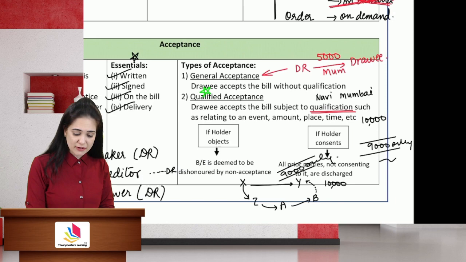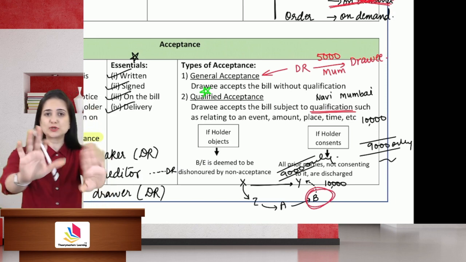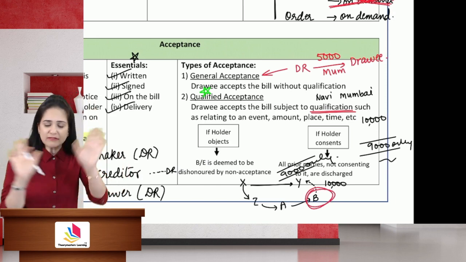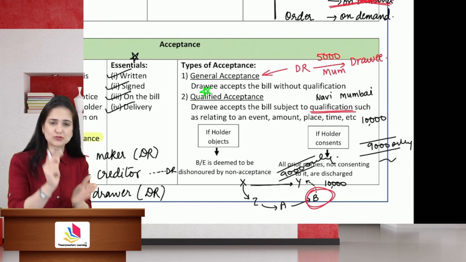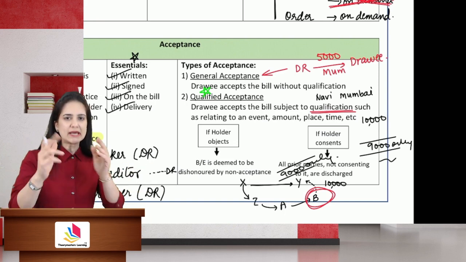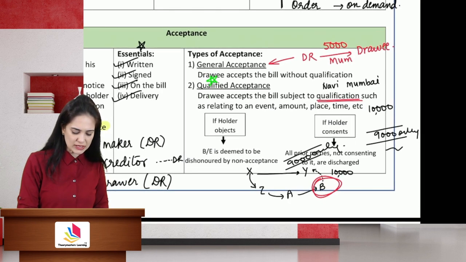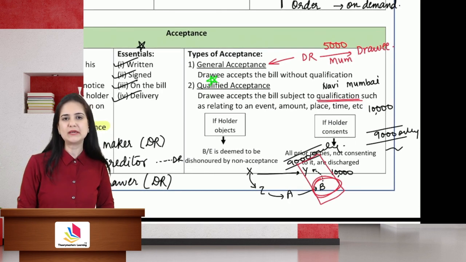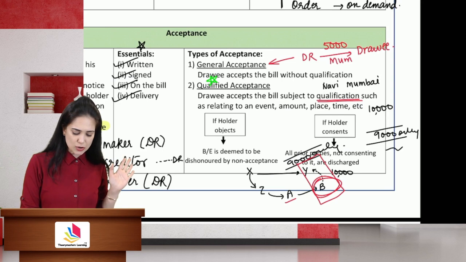Now B should have refused this acceptance. He should have said, no, no, no, I will not accept, this bill is of 10,000. You have to accept for 10,000 only. But what if he accepts it? Then that acceptance is binding only on Y and B. Others are not liable.